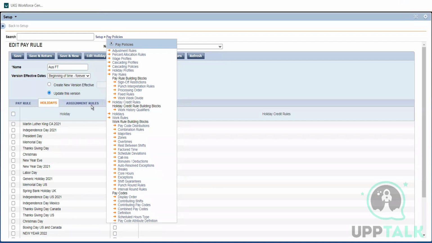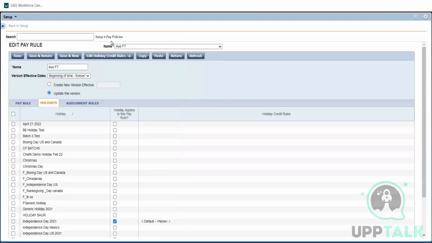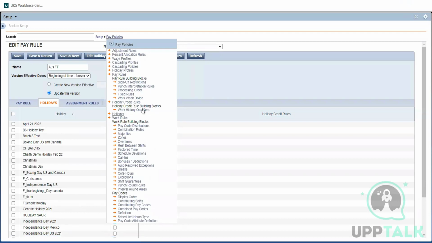Today I'm just letting you know on the lighter topics how a holiday is created and how it is assigned here. Tomorrow, the first item we will touch on is the holiday credit rules, how it is giving the credits. Then we will go through these items.